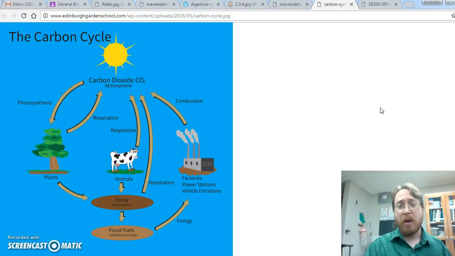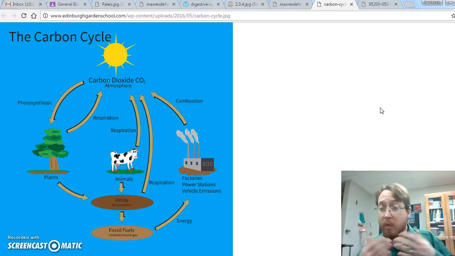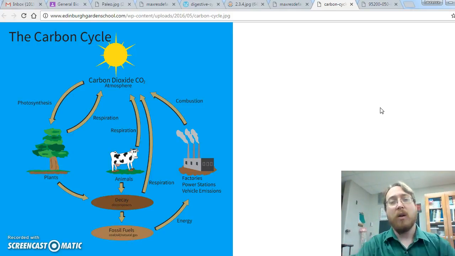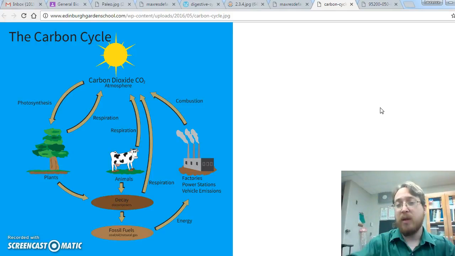In energy flow, photosynthesis helped get energy into the plants. Well, photosynthesis also helps carbon get into plants as carbon dioxide. And then we had consumption, animals eating plants or each other to get energy. Well, that's the same in the carbon cycle. Animals consume other animals or plants to get carbon into their system. So those are very similar.